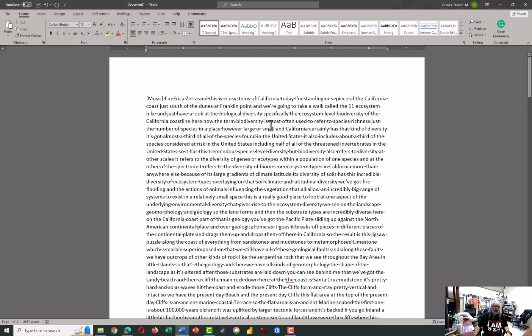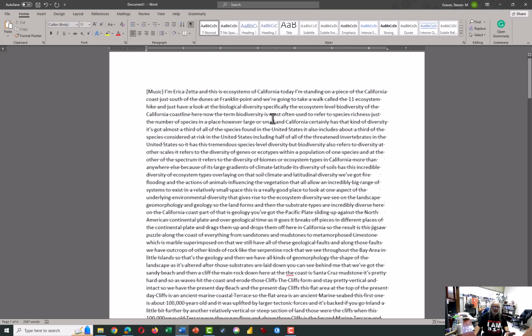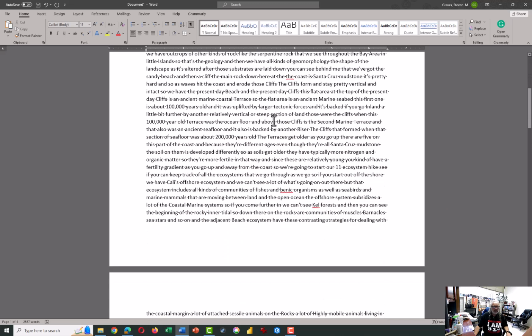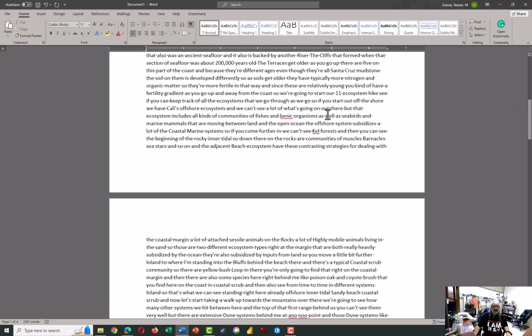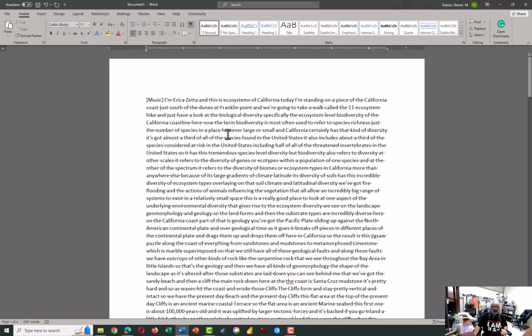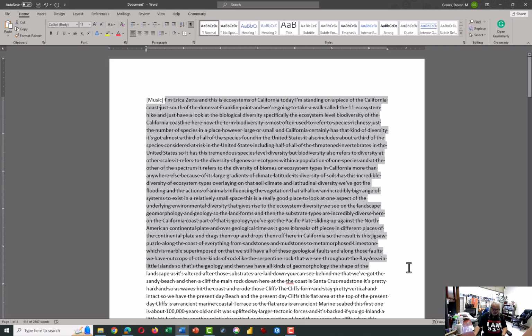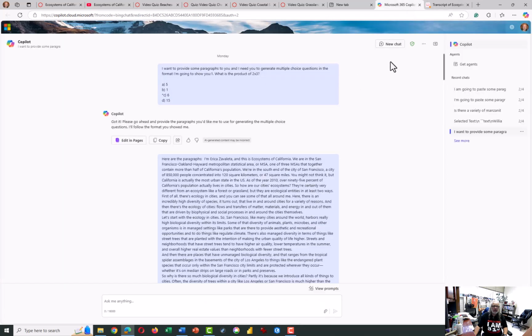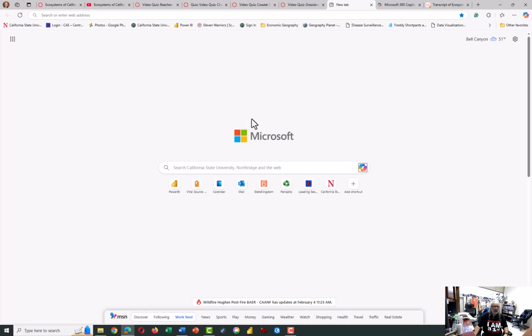After I have gone through and fixed up the things that I could see very quickly, I will grab what I've fixed and copy and paste it over into Microsoft Copilot here. All of us faculty have these Microsoft accounts, and Copilot can be opened from this search engine.